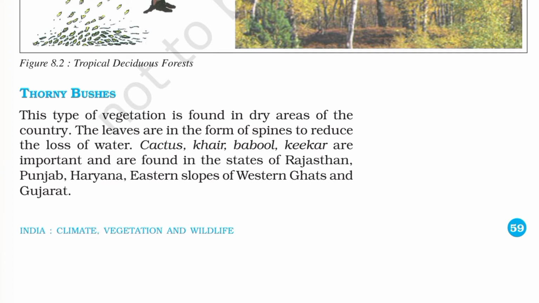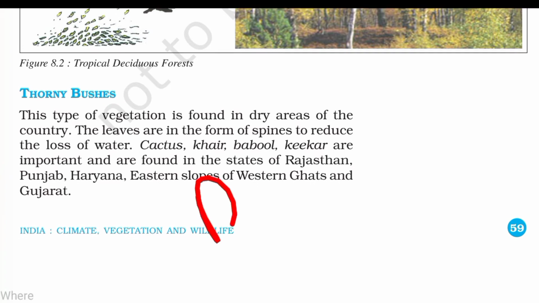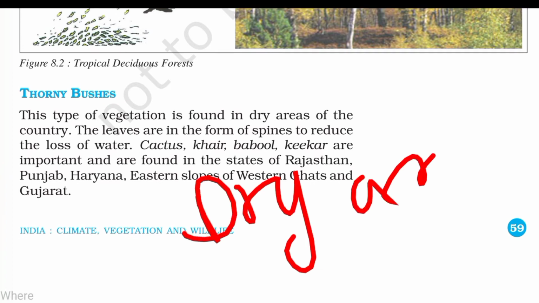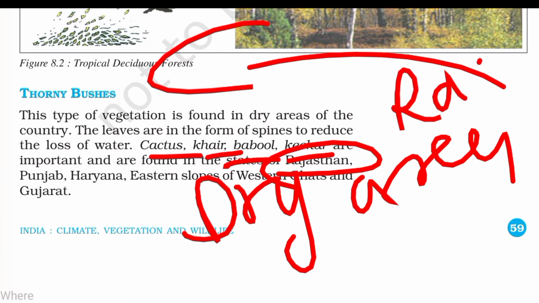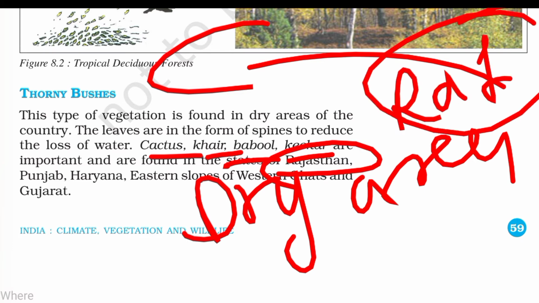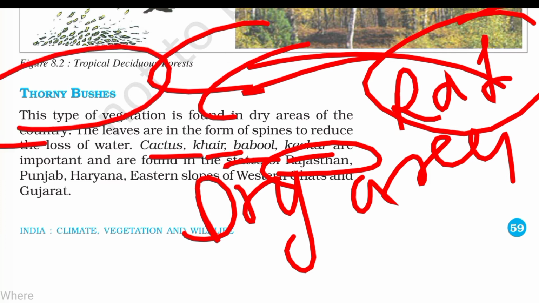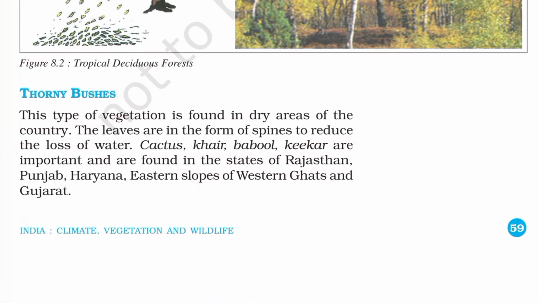Then next is thorny forest. Thorny forest is the dry forest, trees of dry areas. It's called thorny bushes. Examples are trees like cactus, kikar, babul. Important trees are found in Rajasthan. Rajasthan is called Maru Pradesh. So Maru Pradesh refers to these trees, thorny bushes, and Gujarat is also an example of thorny bushes. You can remember this.